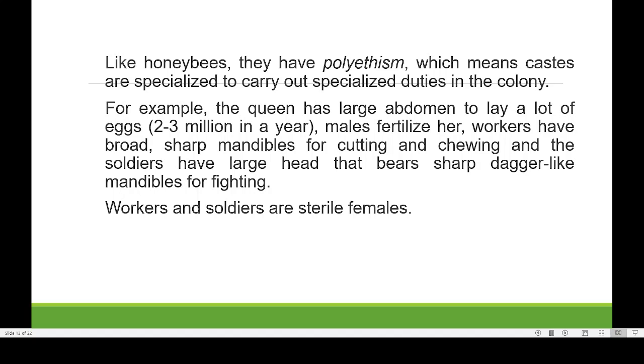Then the queen has a large abdomen to lay a lot of eggs. That is, 2 million or 3 million eggs can be laid by a queen. 1 million means 10 lakhs. So 20 lakhs or 30 lakhs eggs can be laid by a queen in a year. And males fertilize that, and workers have a broad sharp mandible for cutting and chewing, and soldiers have a larger,